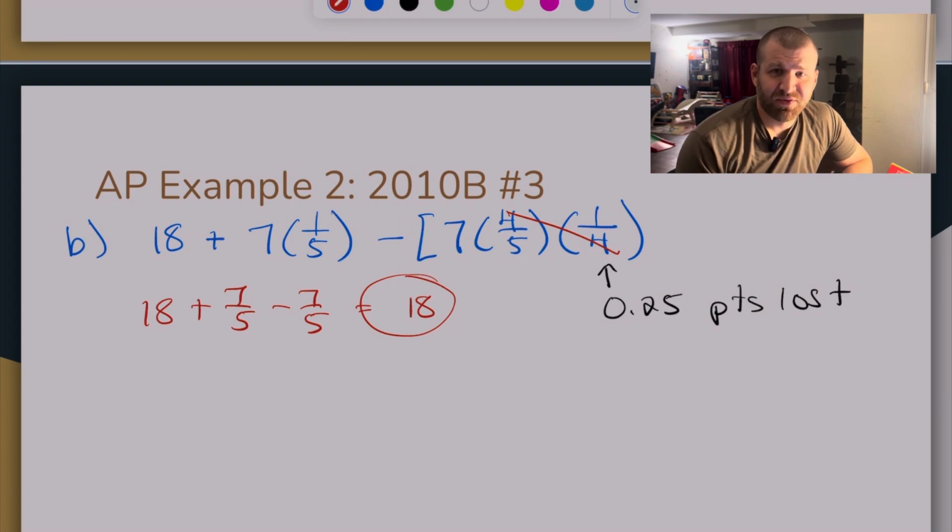Very simple, very straightforward. I included these 2 examples because these are the ones that are a little bit more complicated and are less obvious to use. Some of the ones are very straightforward, where you're given a table and it's easy to do. These were the types of questions where you had to think a little bit about the expected value process. The other ones where you're given a table and a probability, it's very straightforward. Just multiply across, add it all up. These were the ones where you had to think a little bit. So again, I hope that was helpful, and I'll see you in the next one.